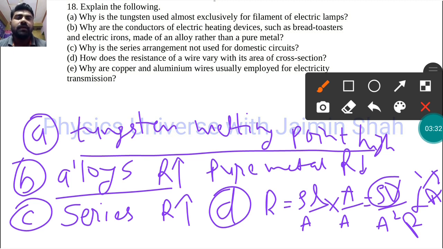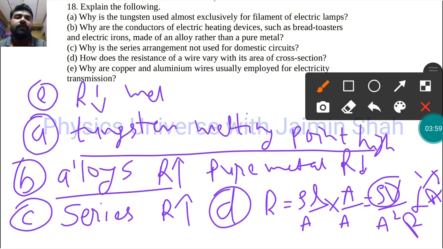Then the last one, E: why are copper and aluminum wires usually employed for electricity transmission? Copper and aluminum have a somewhat high melting point, and they have low resistivity, so their resistances are low.